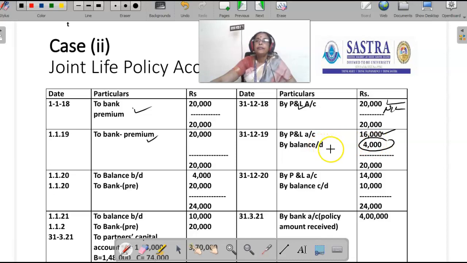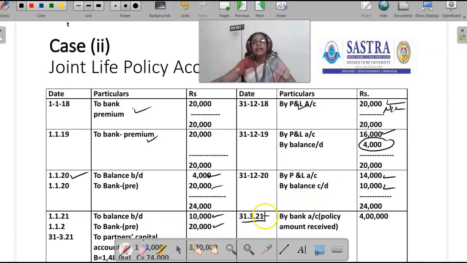Then this surrender value is the opening balance of the next year, that is 4,000. Bank premium is 20,000, so totally 24,000. Out of that 24,000, surrender value is 10,000. The balance is 14,000. Then in the last year on 31/3/21, the partner died. So the balance brought down, the surrender value, is 10,000. And then the bank, on 31/3 only he died, so the company paid the premium of rupees 20,000.